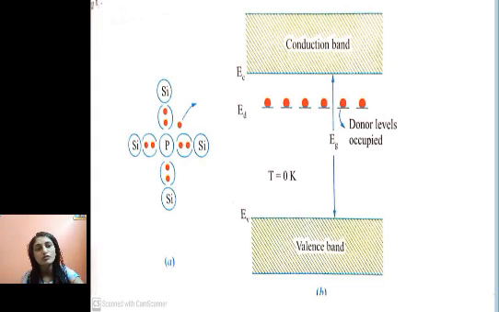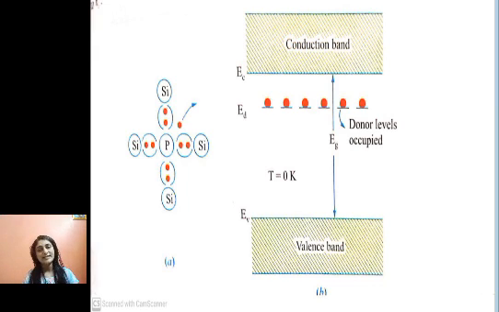Now this phosphorus has replaced one of the silicon atoms. Phosphorus has 5 electrons in its outermost shell. 4 electrons will be shared by the neighboring 4 silicon atoms, and 1 electron is free. Here you can see that 1 electron is free. This free electron is available as a charge carrier for the conduction of current.